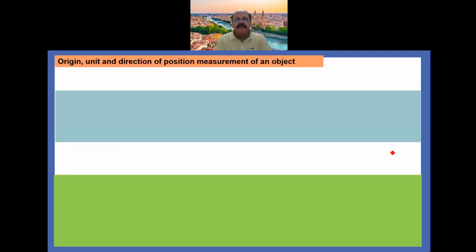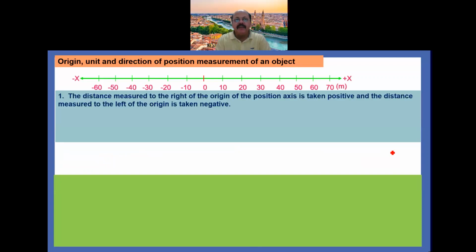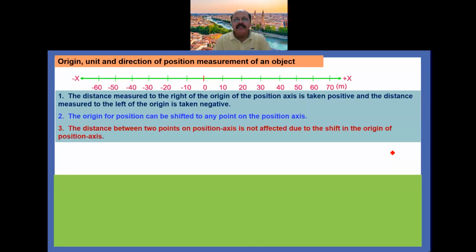Now origin, unit and direction of position measurement of an object. So here you can see that one position is given along x-axis.